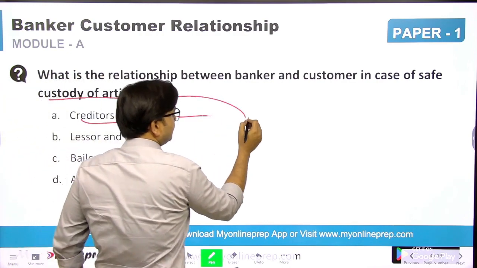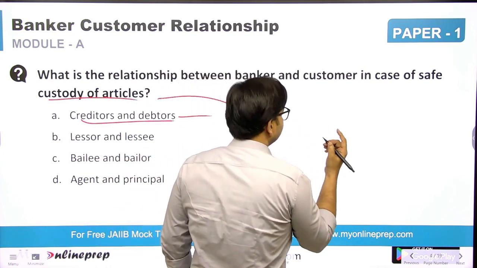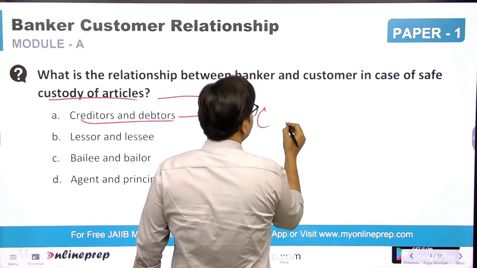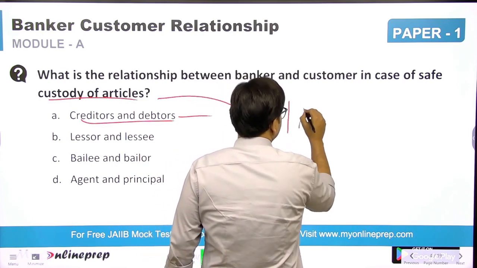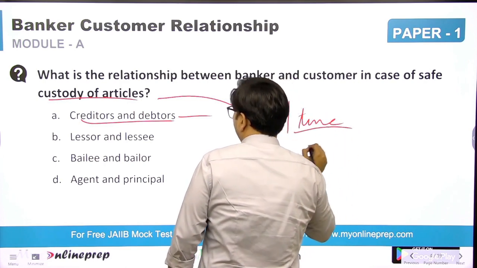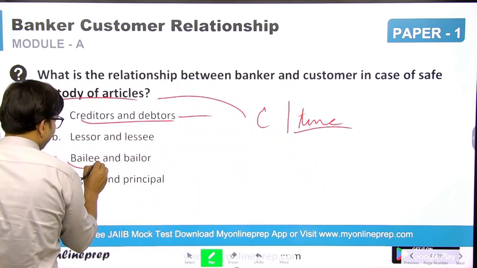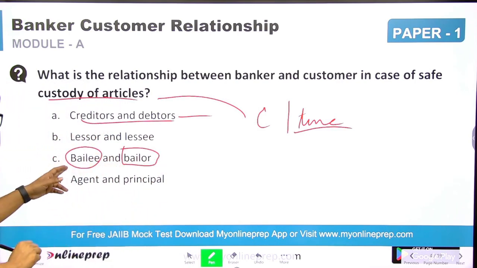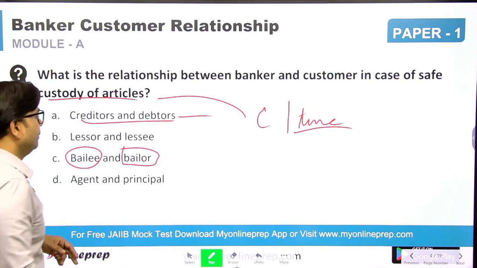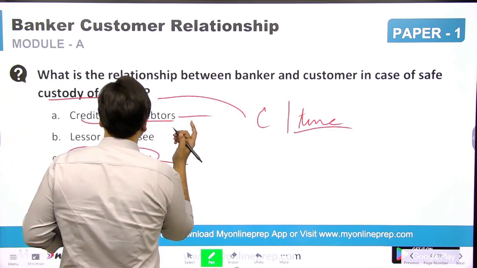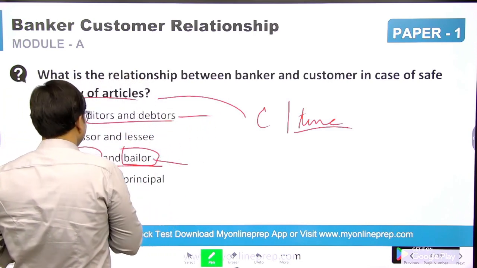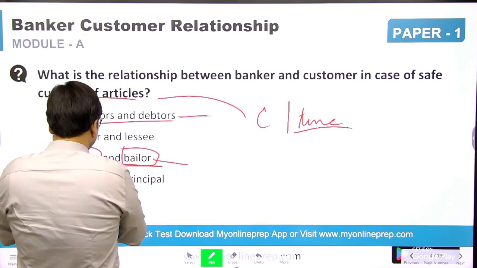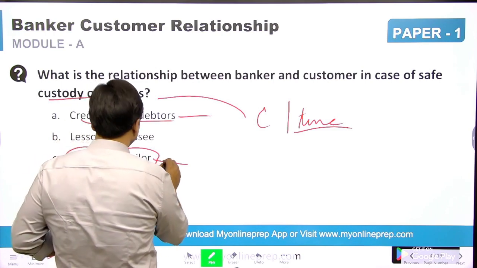The safe custody of articles is a kind of one time relationship with the bank. In that scenario, the bank becomes bailee and the customer becomes bailor. Why? Because in case of safe custody of articles, the relationship is bailment. So here the bank becomes bailee and the customer becomes bailor.